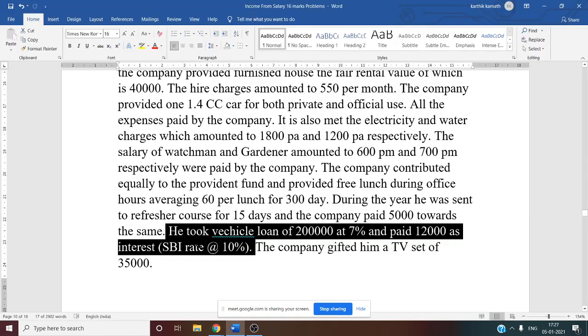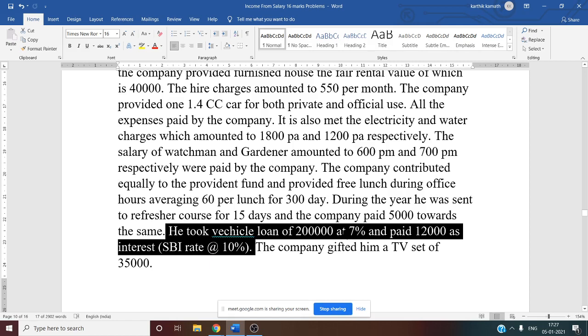He took a vehicle loan of rupees 2 lakh at 7% and paid 12,000 as interest. SBI rate, State Bank of India rate, is 10%. So that 3% is taxable, sir. Yes. First we have to find the difference in percentage. We take the SBI rate as the main rate because it is a scheduled bank. So 10%. The rate at which the loan is taken is 7%. So 10 minus 7% gives you 3%.